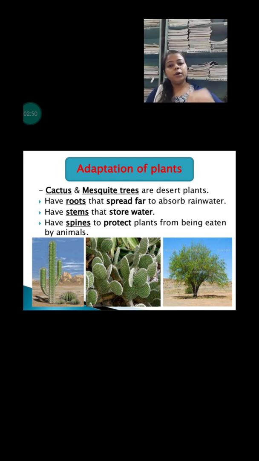Okay, with the help of the leaf, they lose the water. That's why the leaf has been converted into spine, so that they can store the water. Third adaptation is about the stem. Their stem is very thick and fleshy, and they store the water, so that in a critical situation they can use that water and survive. And the whole of their body has a waxy coating. Why waxy coating? Because due to the waxy coating, the water is not able to escape from their body, and with these adaptations they can survive in the hot desert.